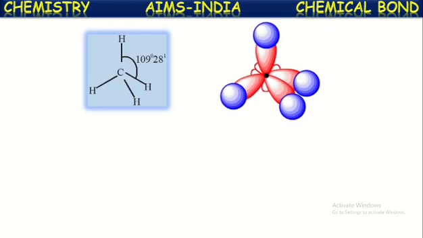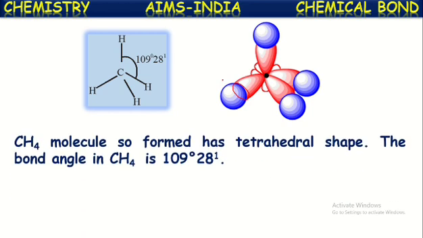This is an sp3 hybridized orbital of carbon and this is the s orbital of hydrogen. These two overlap here and result in the formation of a covalent bond known as an sp3-s sigma bond. In that way, four sigma bonds are formed in the methane molecule.